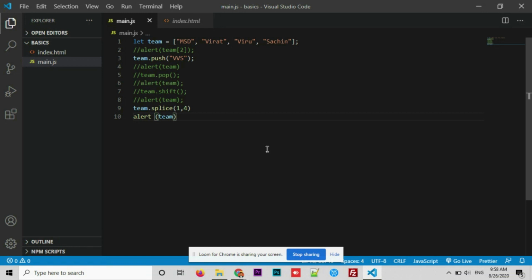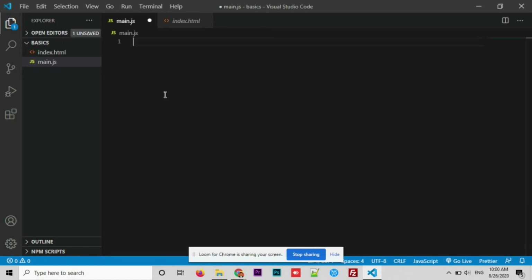Objects can actually help us store data, just like arrays. But here in objects, we'll be using key and value pairs to store the data. Let me show you how to create an object, how we can store the data and how to access it. Let's say I'm going to create an object called MS and I'm going to add values onto it.